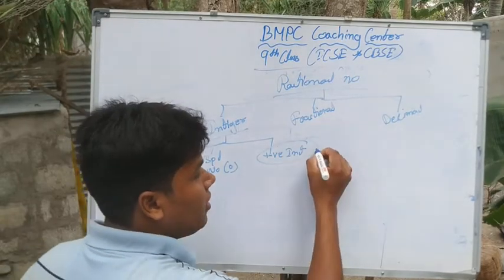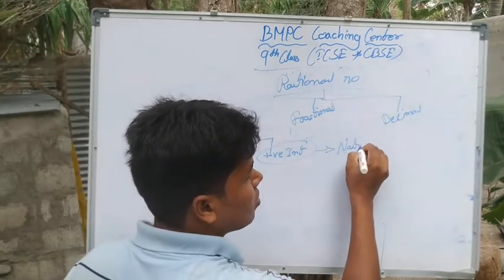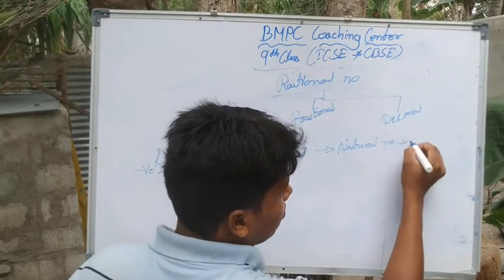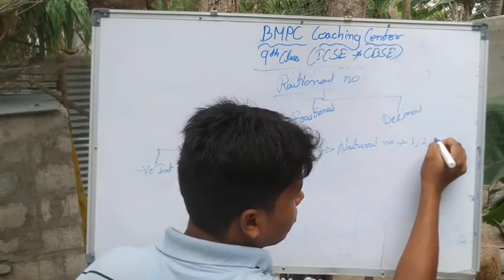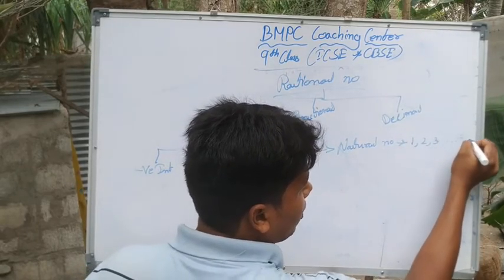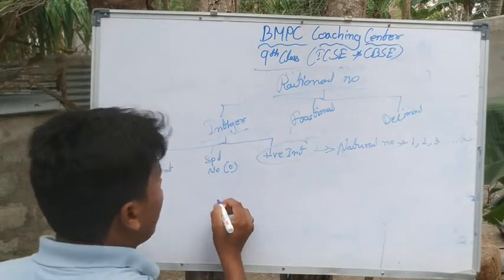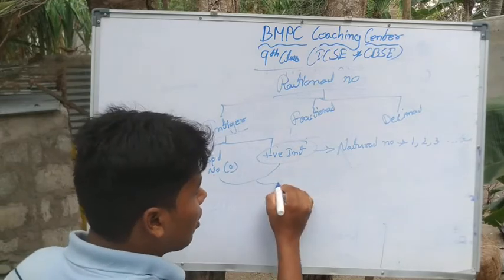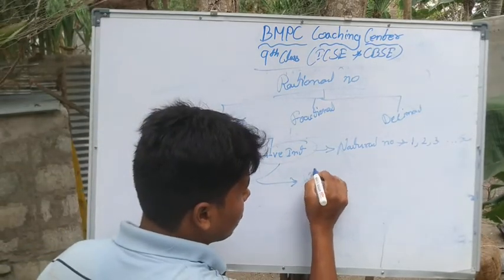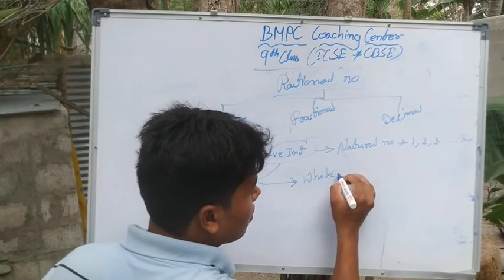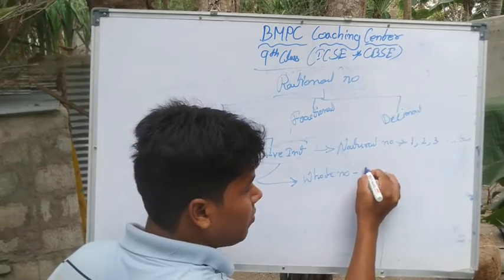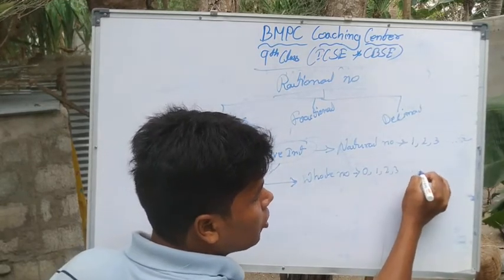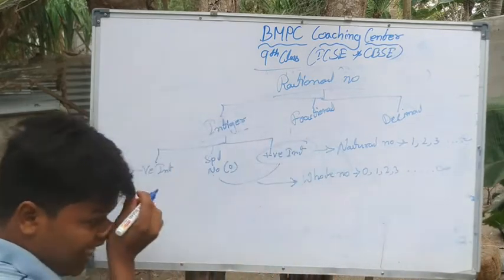Positive integers are called natural numbers, which start from 1 up to infinity. Clear? The combination of the special number and positive integers is called whole numbers, which start from 0 up to infinity. Clear?